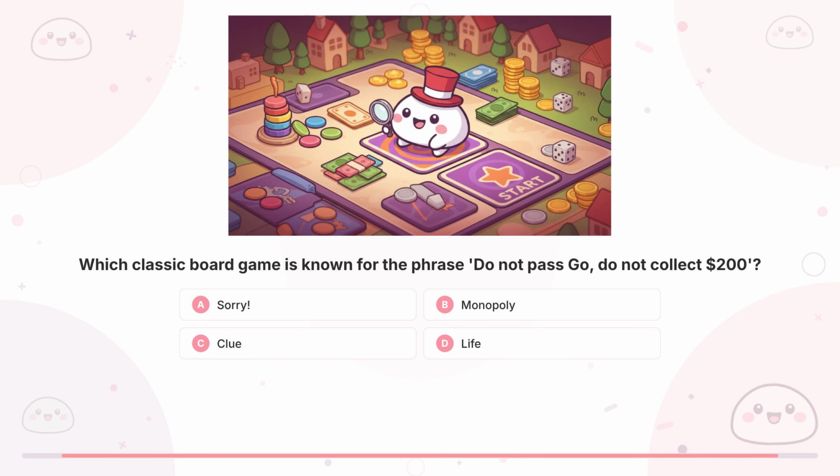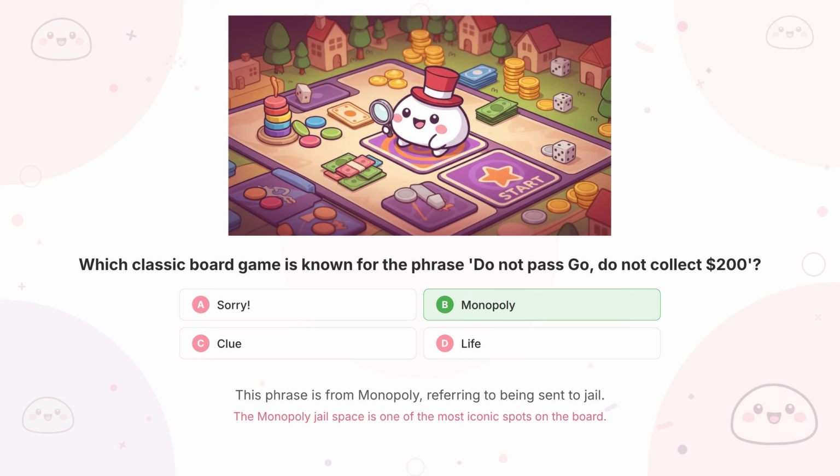Question 28. Which classic board game is known for the phrase, "Do not pass go, do not collect $200"? If you said B, Monopoly, you got it.